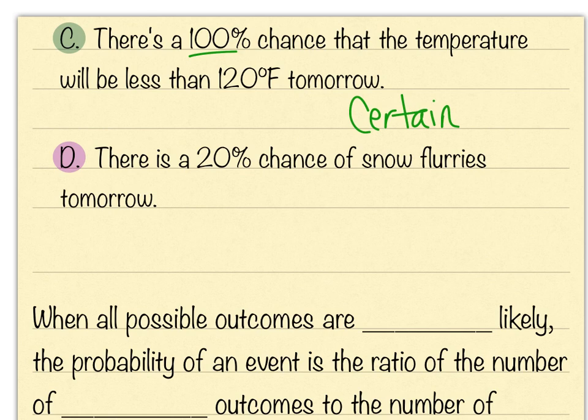And then example D, there's a 20% chance of snow flurries tomorrow. Even though our weather's been very crazy here in April, this would still be unlikely. So 20% is low. It's less than 50%. It's not impossible, it's not 0%, but it is unlikely.